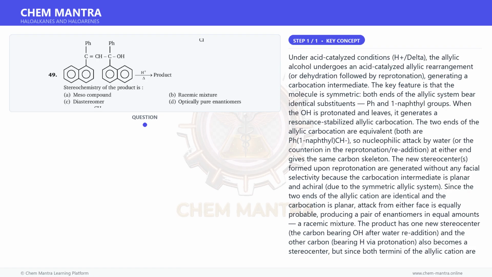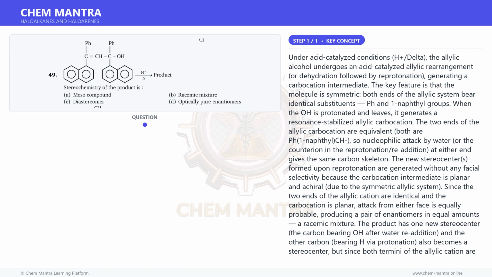The new stereocenters formed upon reprotonation are generated without any facial selectivity because the carbocation intermediate is planar and achiral due to the symmetric allylic system. Since the two ends of the allylic cation are identical and the carbocation is planar, attack from either face is equally probable, producing a pair of enantiomers in equal amounts, a racemic mixture.